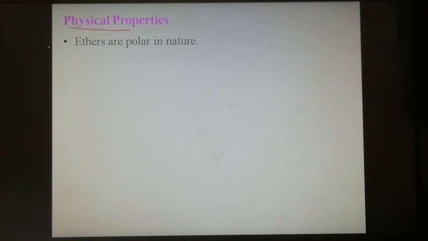Generally, ethers are polar in nature. Polar means two poles, positive and negative poles, so a positive and negative end. Ethers are polar in nature. The C-O bond is responsible for the polar nature of ethers.